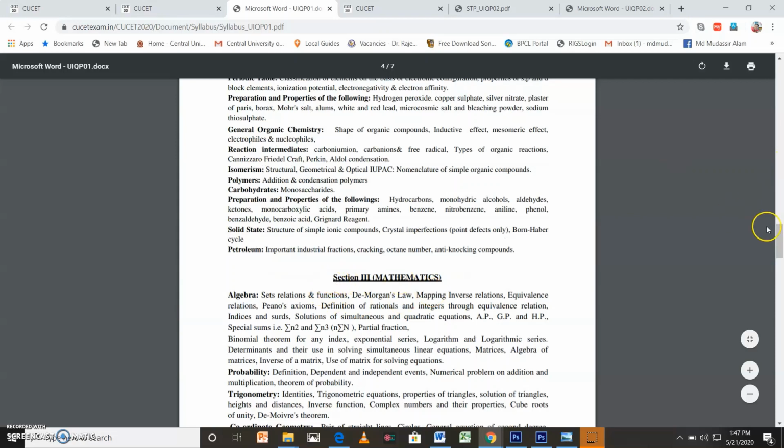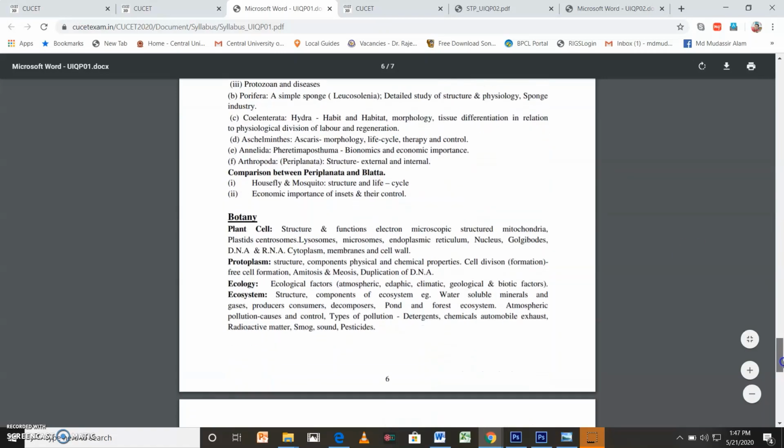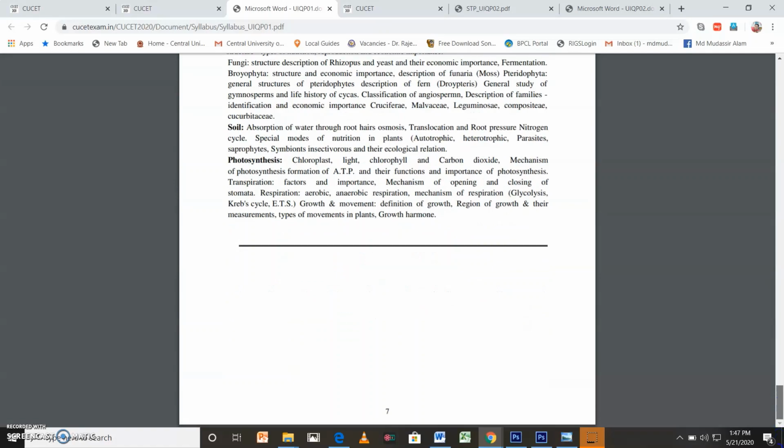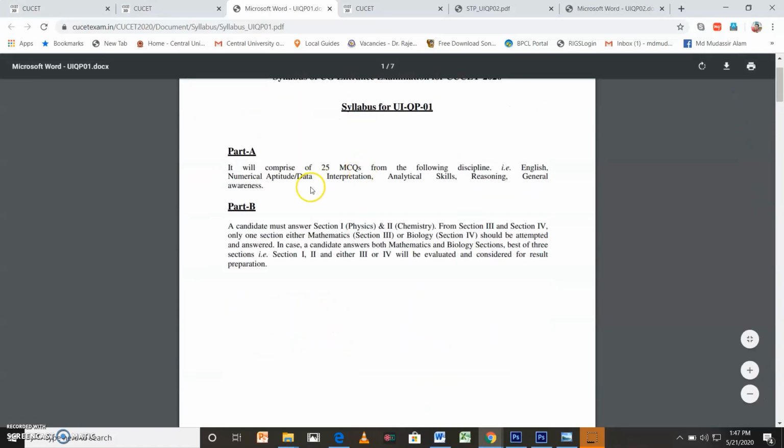Then section 3 mathematics, then section 4 biology. You have to prepare yourself from these sections, and apart from that, there will be 25 questions from English, numerical aptitude, data interpretation, analytical skills, reasoning and general awareness.